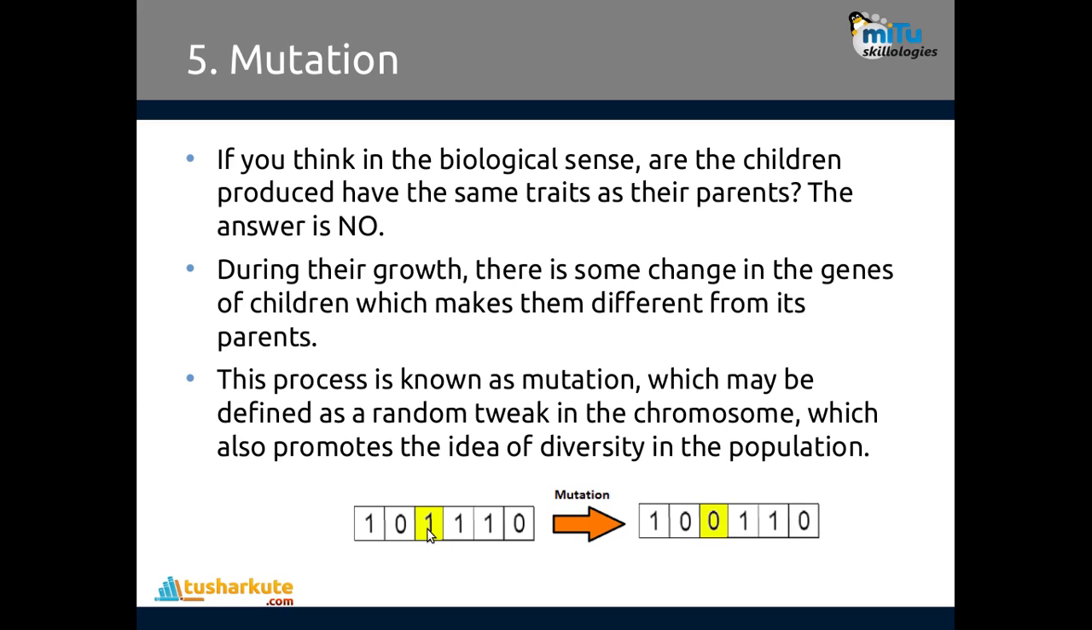So this gene number is changed here. So it's not exactly the same that is outputted. This is automatically done. So we are making this 1 to 0, or maybe some 0 is made into 1. So exact properties are not replicated, because during their growth there are some changes in the genes of children which make them different from their parents. That term is called mutation.